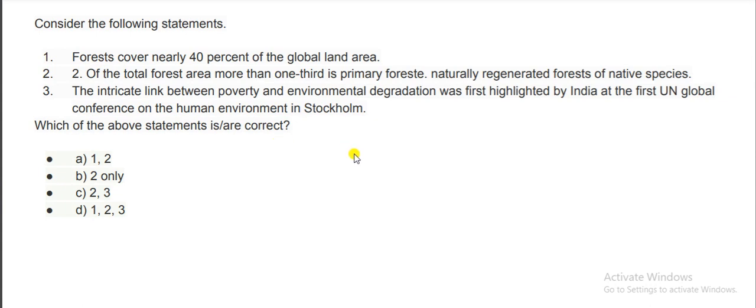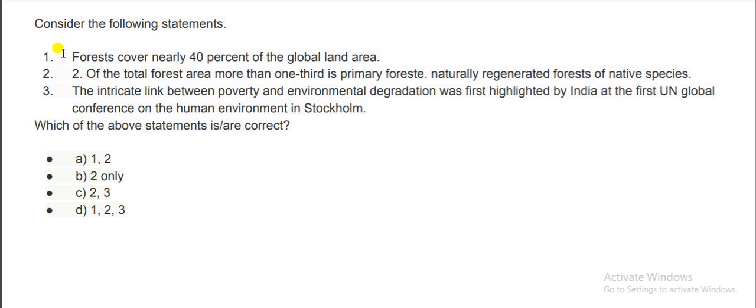Today we plan to start daily MCQ for UPSC purpose. The MCQ will be based on current affairs and static portions. So we will update it on a daily basis, almost 10 to 20 MCQs related to current affairs and statics. So we will start from today.